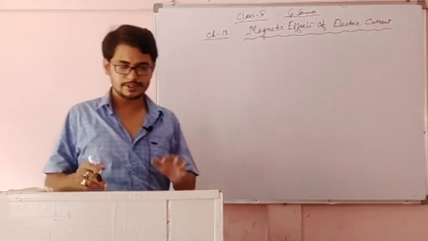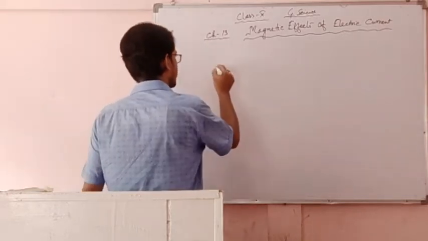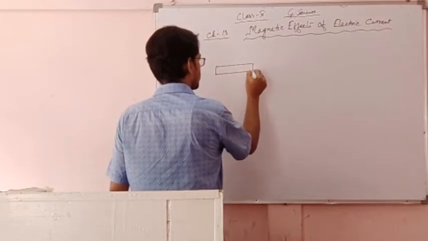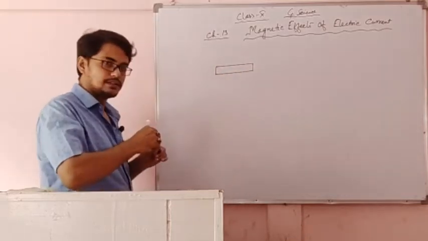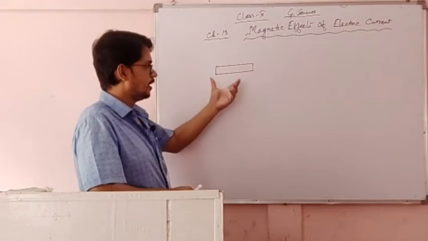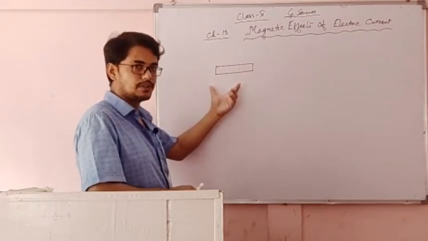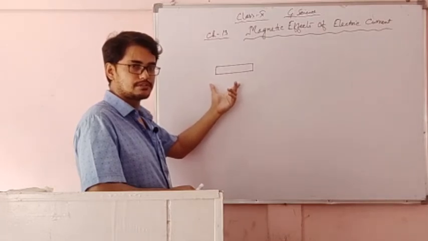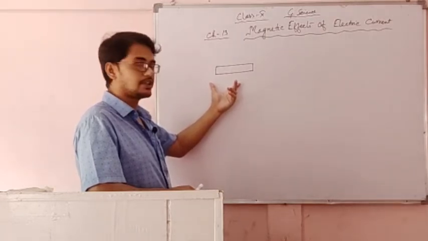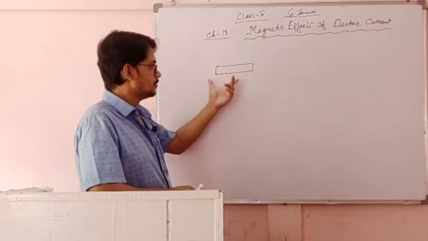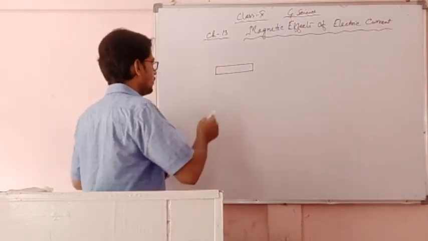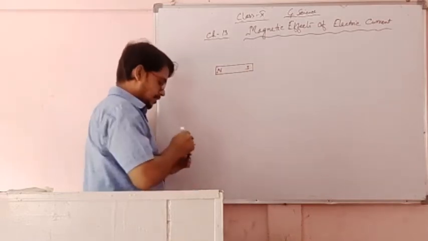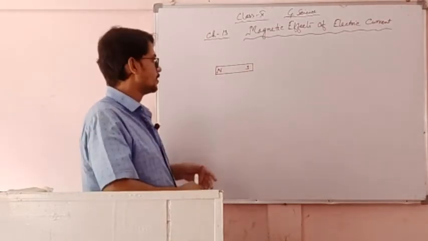Now, a bar magnet is in the shape of a bar, and every magnet has two poles. The pole which points towards the geographical north is the north seeking pole, that is, the north pole, and the other one is the south pole, the south seeking pole.